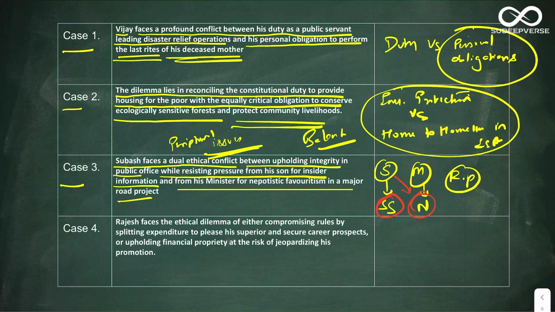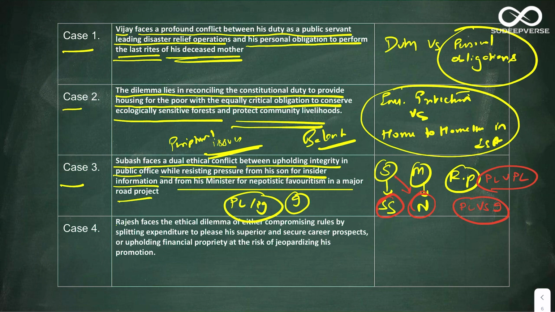So again, this goes into what we call political loyalty versus integrity of public office. That is one. The second is personal life versus public life. These are the 2 important dilemmas that you have to decipher here and justify. Now here there is no doubt where you will stand. You will always stand towards integrity in public office and you should always stand towards public life over personal gains. So obviously there is no dilemma actually. You have to always take these stands. If you have not taken these stands, then you are in a problem. Please be very careful. There is no compromise in ethics. Whenever there is something unethical, you have to take a stand and tell that it is unethical and you have to take a stand of ethics. So this is about case study 3.